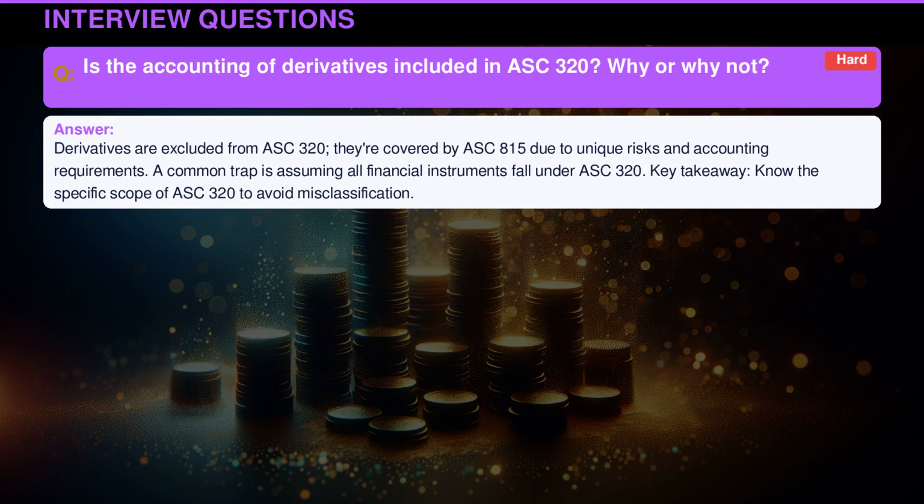Derivatives are excluded from ASC 320. They're covered by ASC 815 due to unique risks and accounting requirements. A common trap is assuming all financial instruments fall under ASC 320. Key takeaway: know the specific scope of ASC 320 to avoid misclassification.